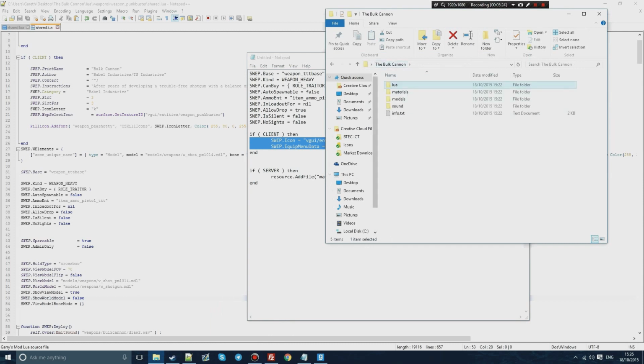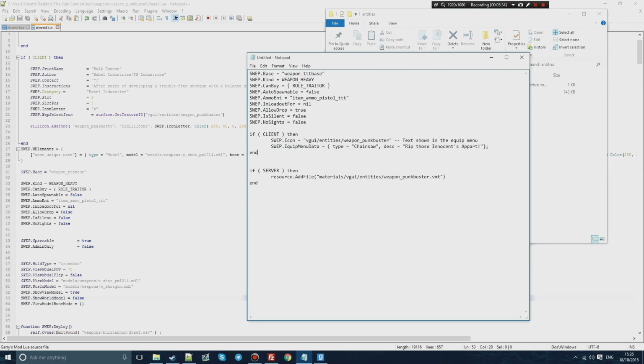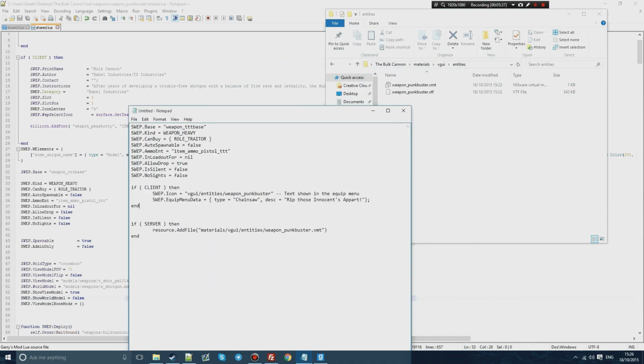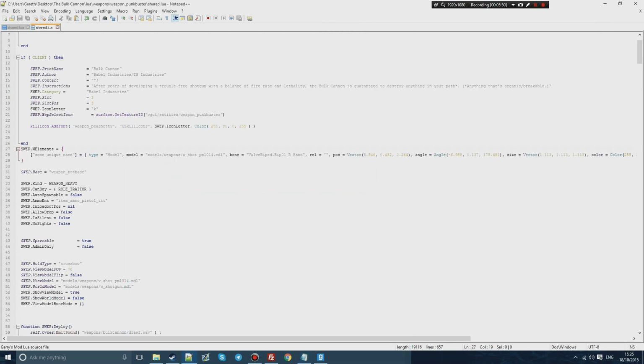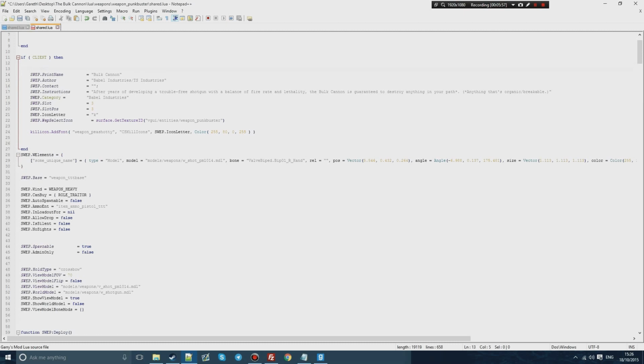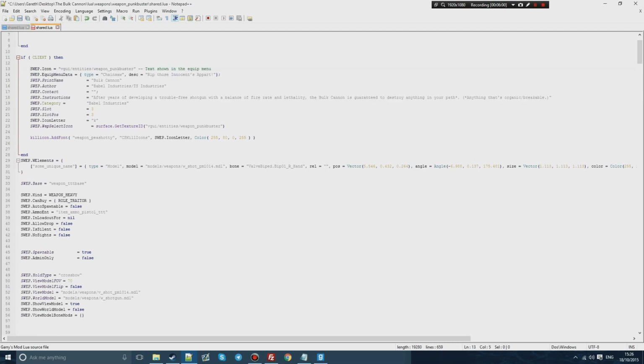If you go to your original directory, go into materials, vgui, entities, and then find this. This is basically going to be your icon. So you want to type vgui, whatever the directory is, and then this file name matches with this. You don't need the extension, so just don't have the extension. You just want to copy this and put it in where you can see the tags that already exist. If these tags don't exist, just put them in, but my tags already exist in this add-on, so I'm just going to paste that in here as a client-side script.